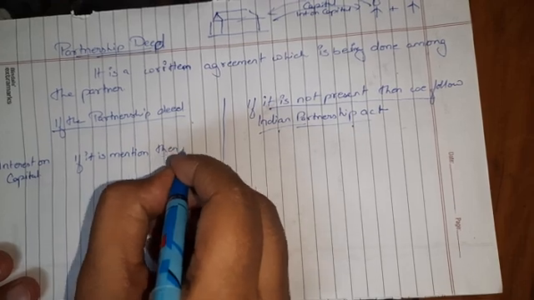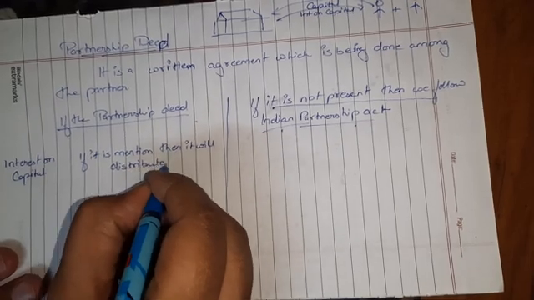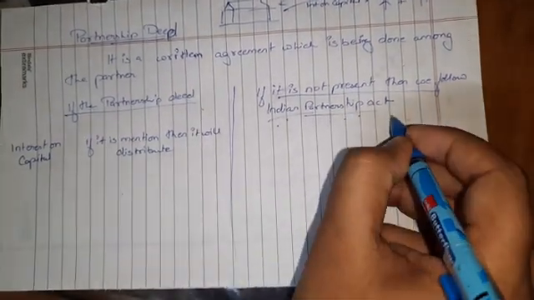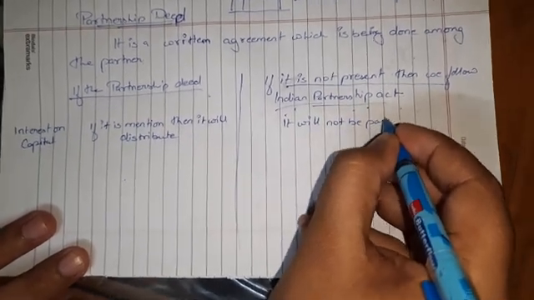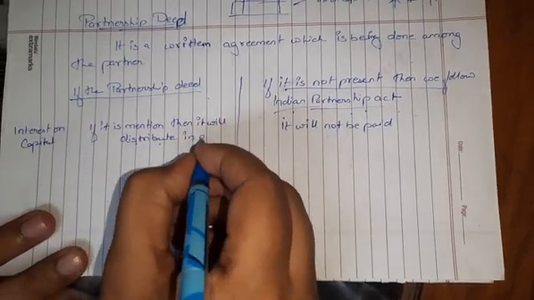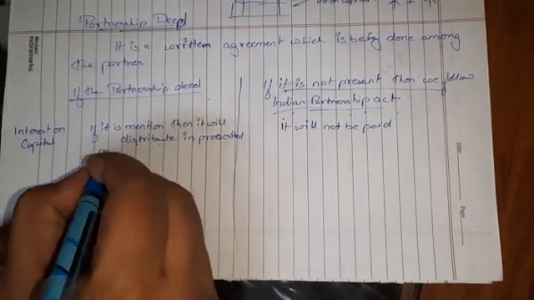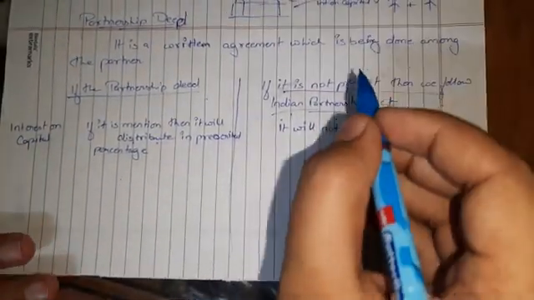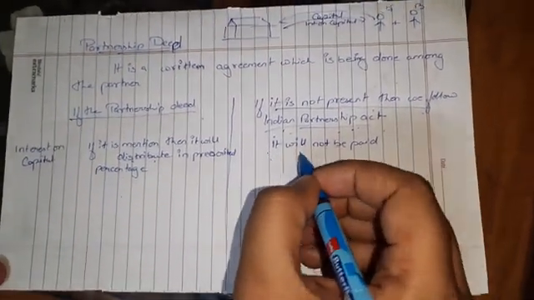It will be distributed in the prescribed ratio, the prescribed percentage. And if it is not present in the partnership deed, or the partnership deed is not present, then we follow the Indian Partnership Act, and according to the Act, interest on capital will not be paid.